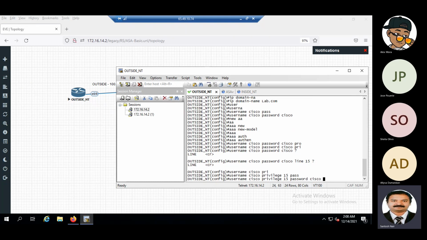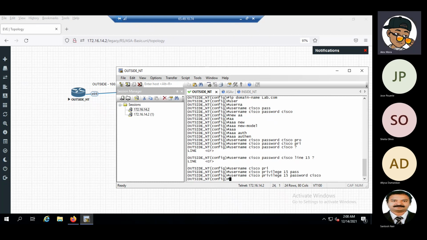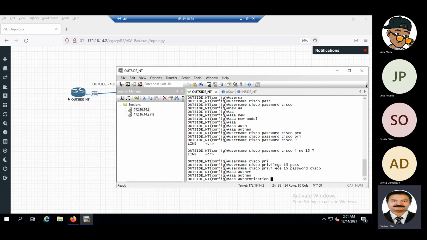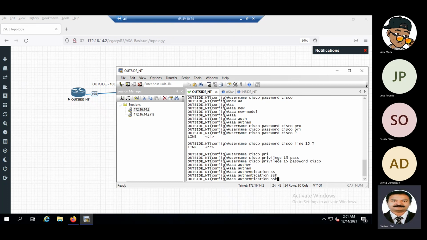Privilege 15. Why are we giving privilege 15? It will have full access. Yes, correct. And then we are giving AAA authentication, SSH.